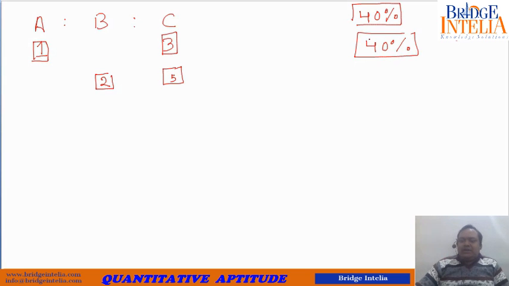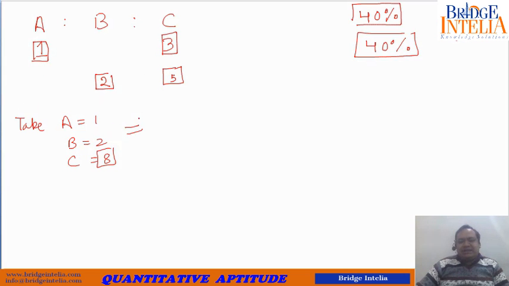Now if you add this up, one solution could be to take 1 liter of A, 2 liters of B, and 5 plus 3, 8 liters of C. This could be one solution.